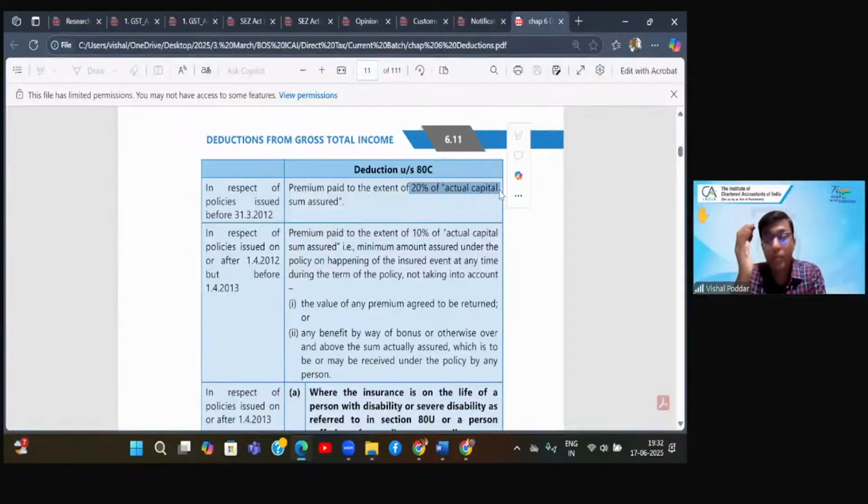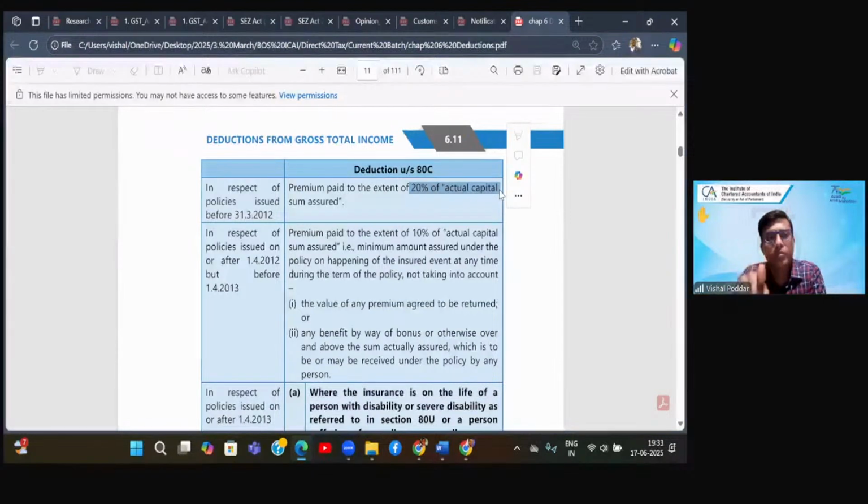If I have taken out the policy up to 31st March 12, so let us say my policy was taken in January 2010, for example. So it is before this date. Now, if I am paying premium of 80,000, it is eligible for deduction, entire 80,000.